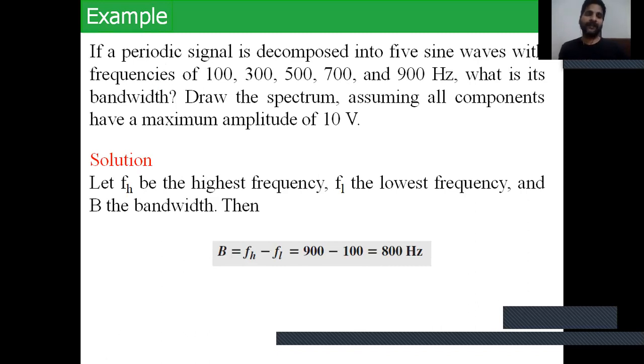Let fh be the highest frequency, fl the lowest frequency, and B the bandwidth. The formula is the highest frequency minus the lowest frequency. The highest frequency of the sine wave signal is 900 hertz, and the lowest frequency is 100 hertz. So 900 minus 100 equal to 800 hertz is the bandwidth of the given sine waves.